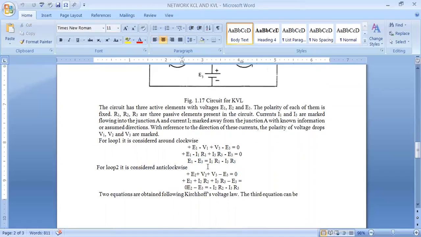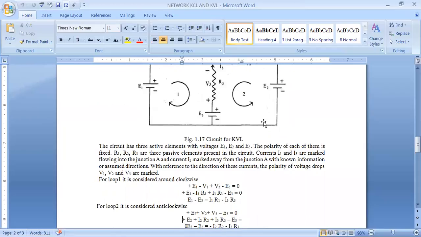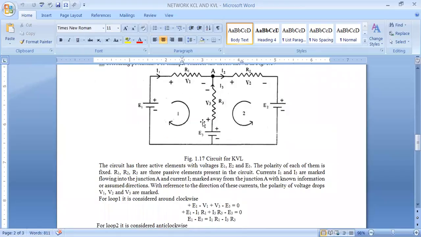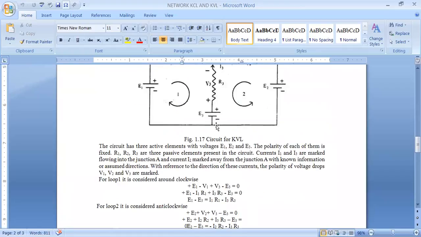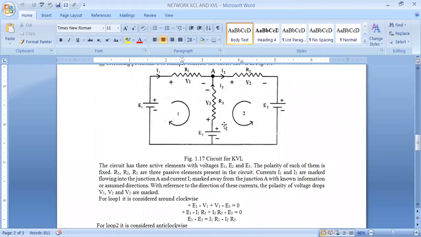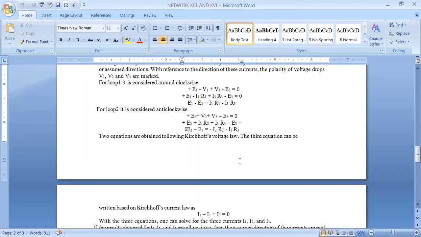Now come to the next point, loop 2. See this one, how I have taken the anti-clockwise direction. Minus to plus, plus E2. Minus to plus, plus V2. Minus to plus, plus V3. Plus to minus, minus E3 is equal to 0. I have considered the anti-clockwise direction: minus to plus, plus E2; minus to plus, V2; minus to plus, V3; plus to minus, minus E3 is equal to 0.